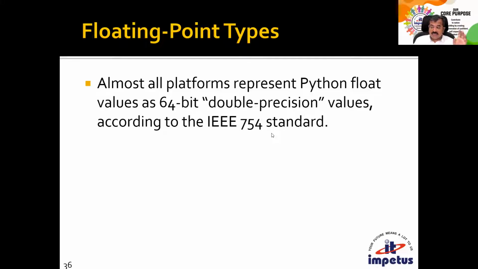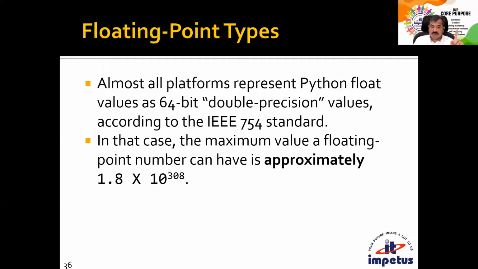IEEE is the governing body for electronics. They decided that your computer is an electronic device, so they came up with more than one standard for representation of floating point values. Python has adopted, and Java has adopted, the same IEEE 754 format of representation. It defines what the domain is, everything. So Python will adhere to the IEEE 754 standard for representation of floating point values.